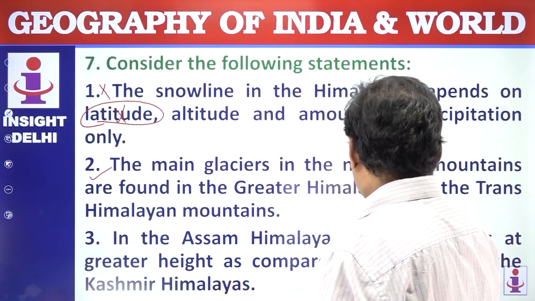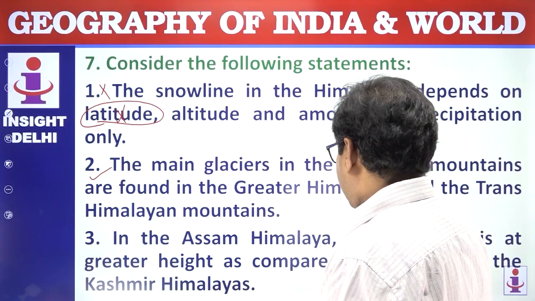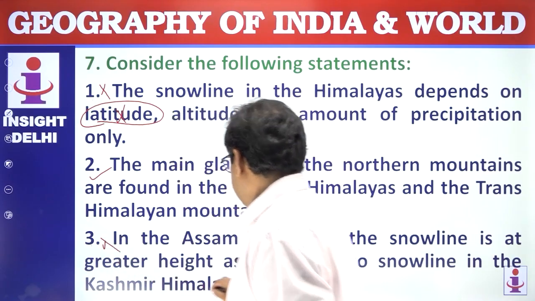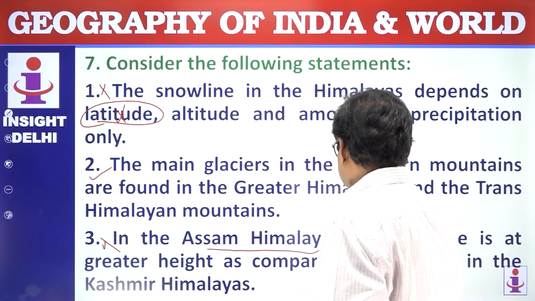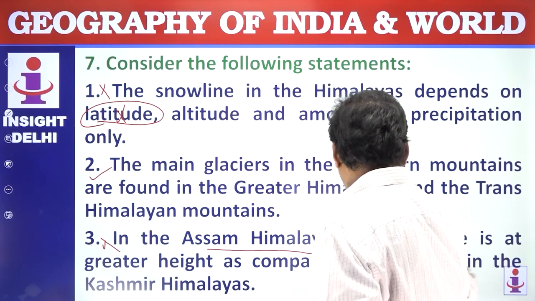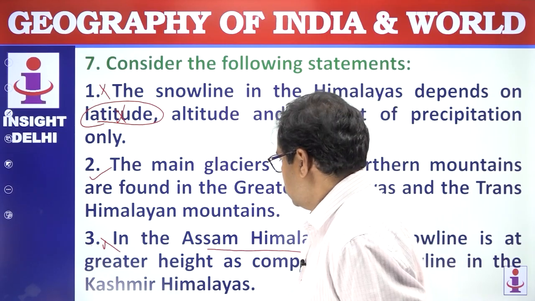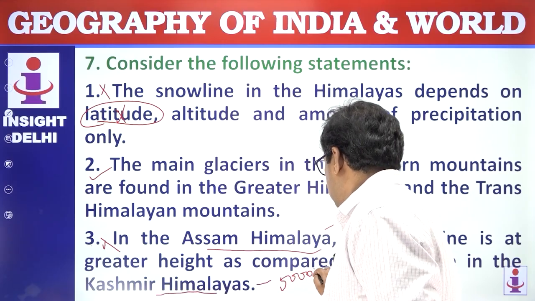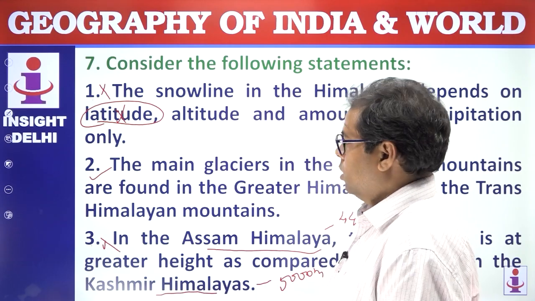In the Assam Himalayas, the snowline is at a greater height as compared to the snowline in the Kashmir Himalaya. This is wrong. In the Assam Himalayas, the snowline has been found at over 4,400 meters, and in the Kashmir Himalayas, the snowline has been found at about 5,000 meters. So the statement is wrong.